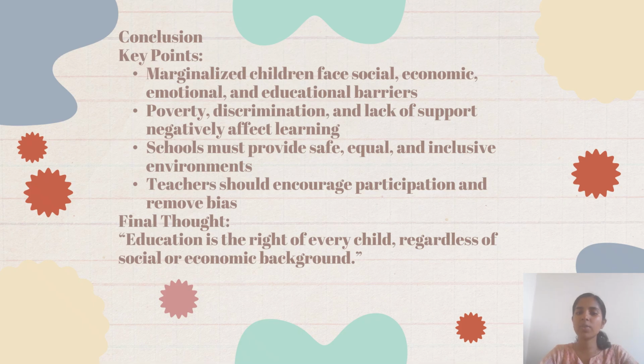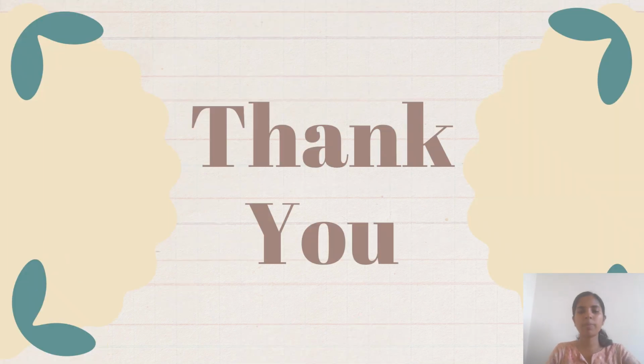Schools must provide safe, equal, and inclusive environments to every child. Teachers should encourage participation and remove bias. A final thought I also gave here: education is a right of every child regardless of social, emotional, or economic background. No need to check the economic background of the child. Education is the right of every child, and every child should get equal opportunities, regardless of their financial criteria and everything. So that's all about my topic.